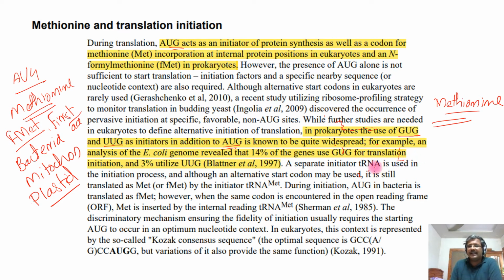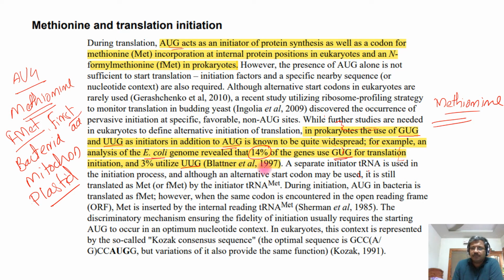Now, if you take the example of the E. coli bacteria, AUG will be the initiation codon in more than 80% of genes. About 40% of the initiation in most of the genes will be GUG acting as the initiation codon, and in 3% you will find UUG as the initiation codon.